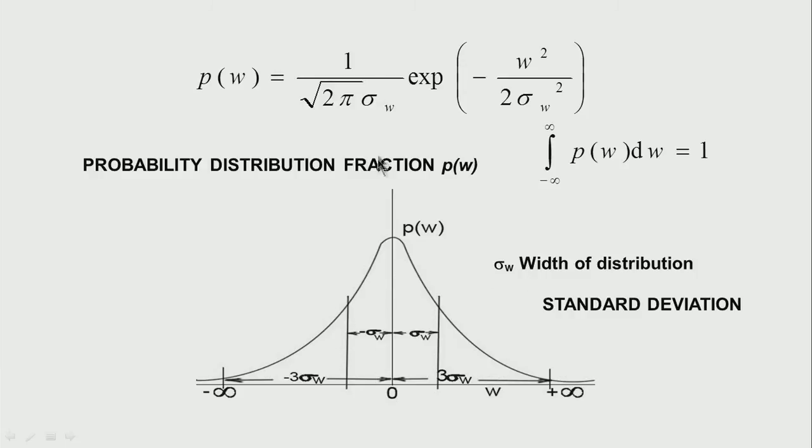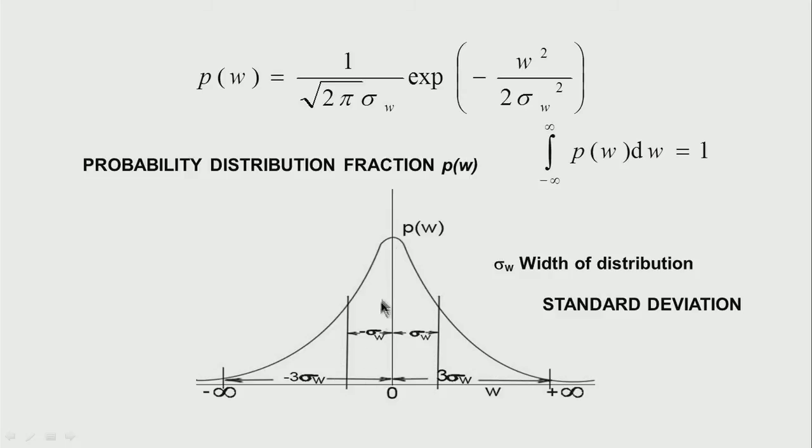And what does the standard deviation denote? It denotes the width of this particular distribution. The whole area is 1, but if it diffuses more, the curve could be wider and the standard deviation could be more. Whenever we are talking of probability distribution, the standard deviation tells us what the peak value of Pw is.